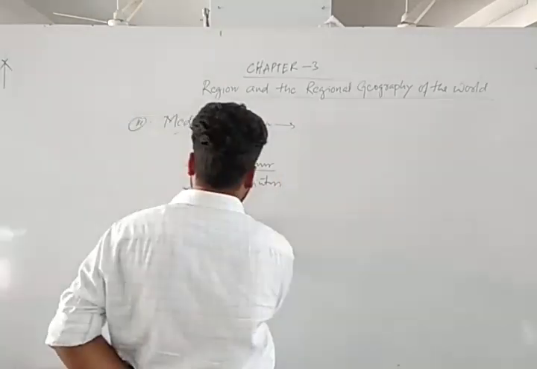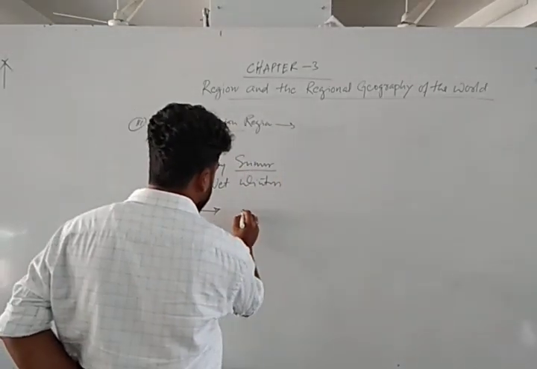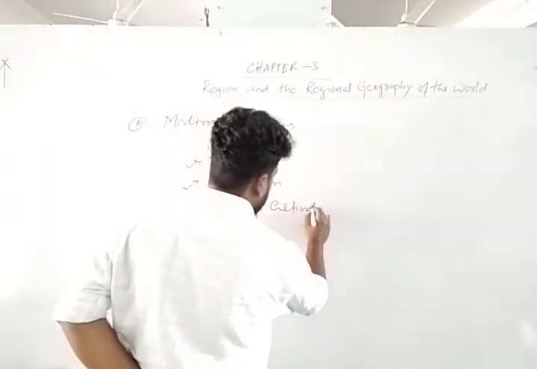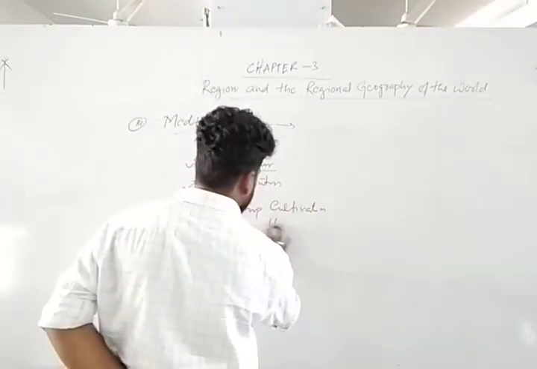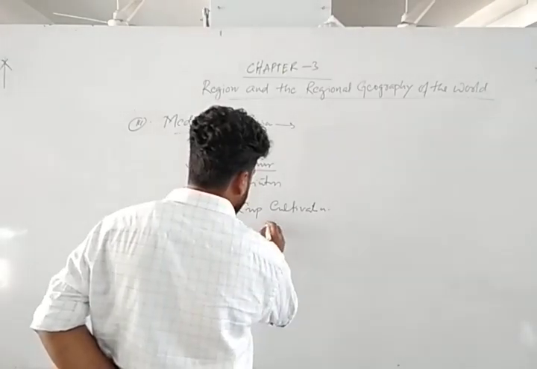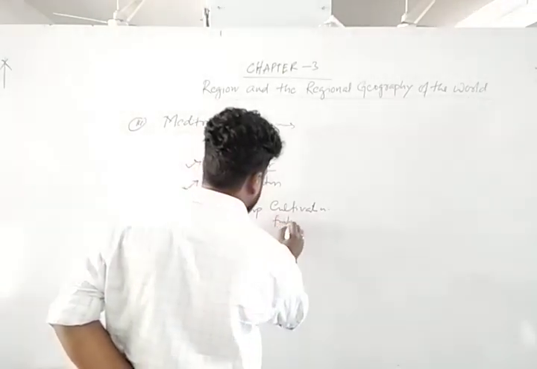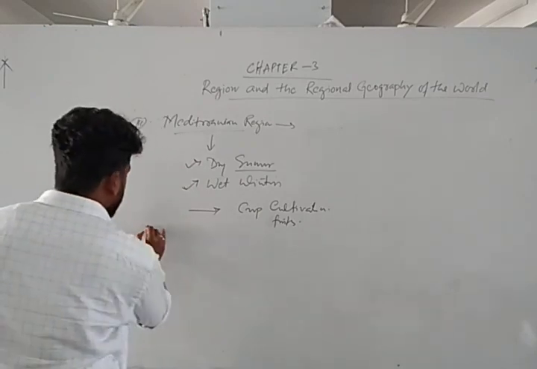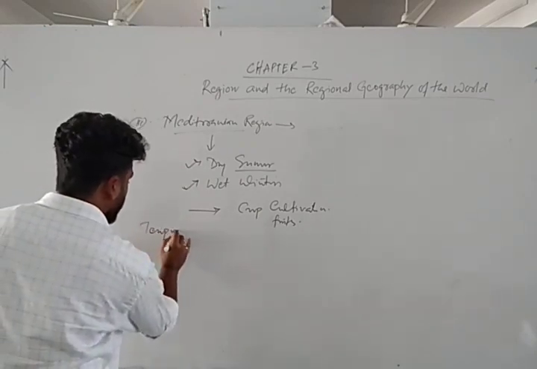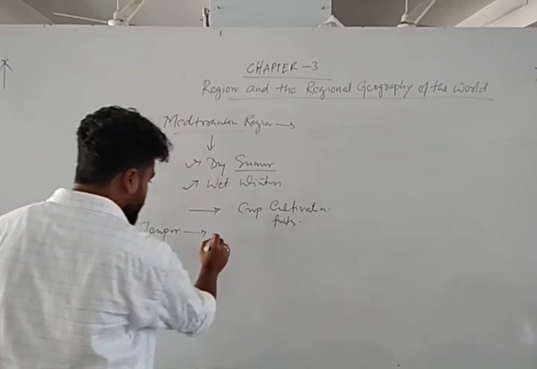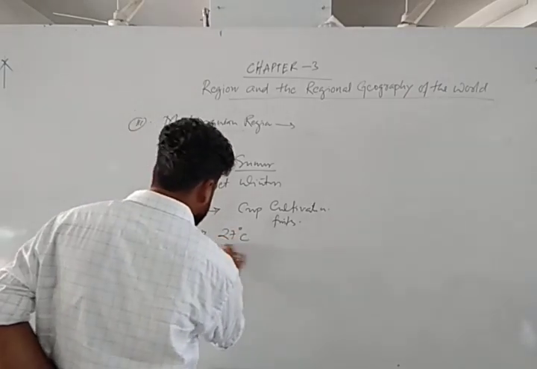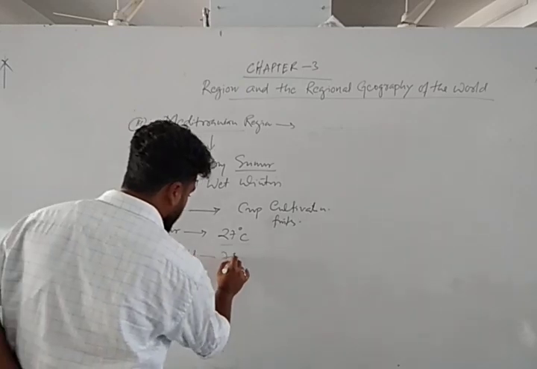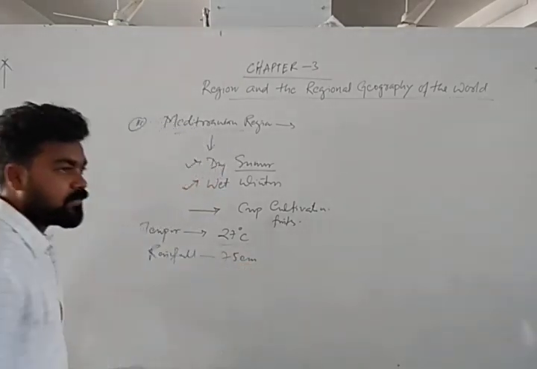So the Mediterranean region is very rich in crop cultivation, generally cultivation of fruits. Temperature is 27 degrees Celsius. Rainfall is not very much, near about 75 centimeter per year.